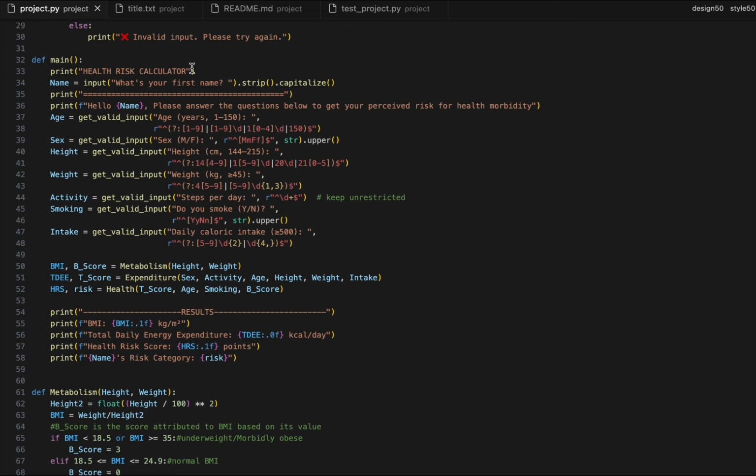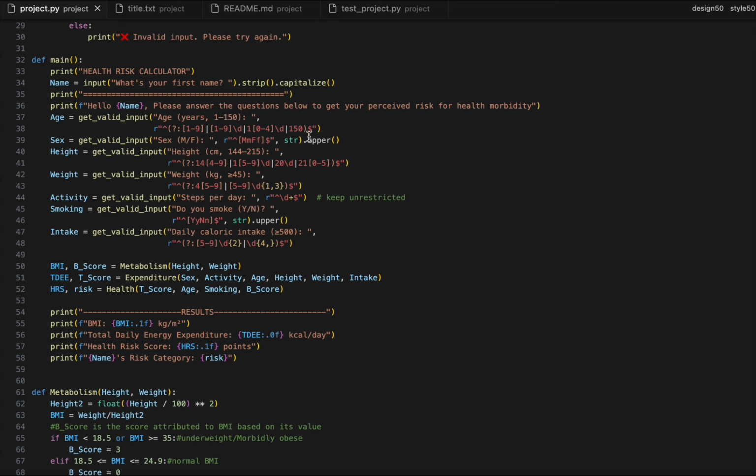I used regular expressions here because a lot of these inputs are very, the word I'm looking for, I can't find it, I'll just use fragile, very fragile. Age: someone is going to mess around and put -7, 0.1, or 377 or something random like that. So using regular expressions, I made sure age has a certain range, 1 to 150.